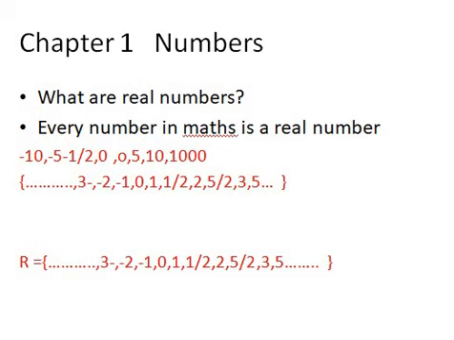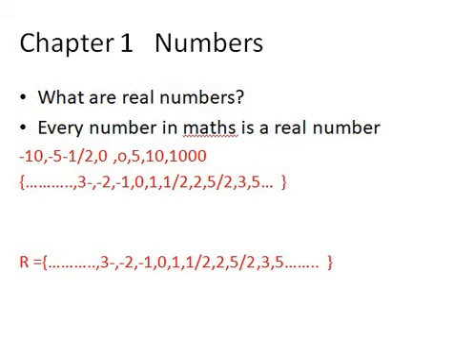Let's say it is -10, -5, -1 by 2, even if it's 0, 0.5, 10, 100. Every number at your level in maths is a real number, even if it is negative, even if it is 0, even if it's a fraction, even if it is a decimal number, right?